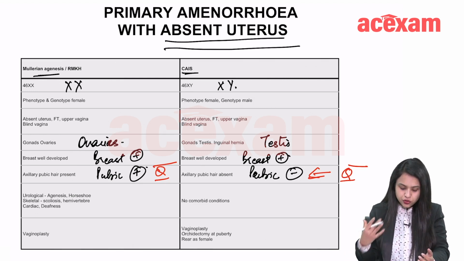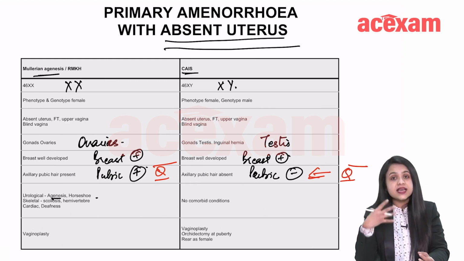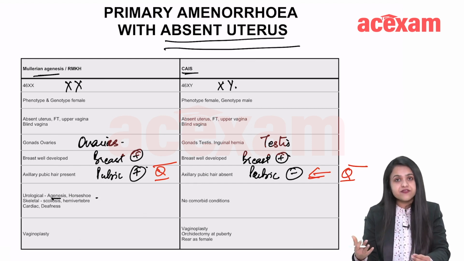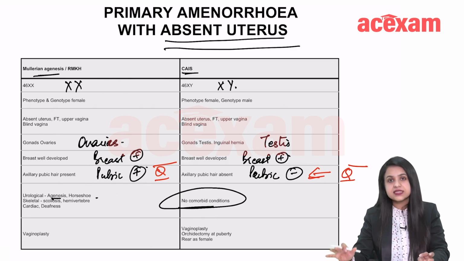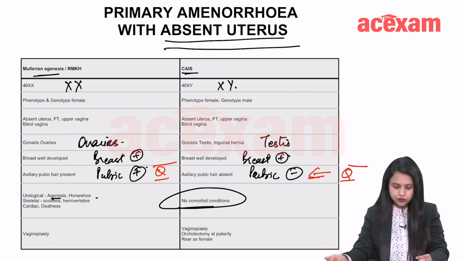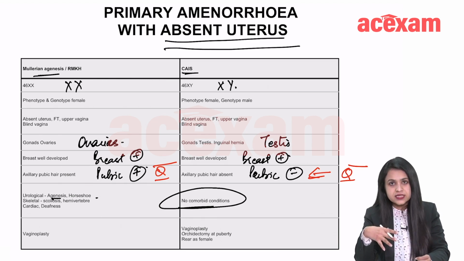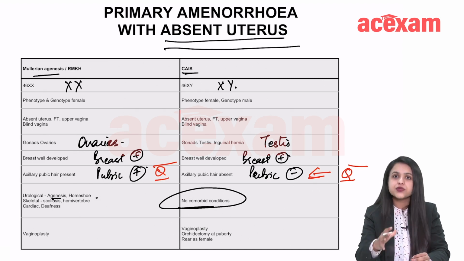So, there are urological abnormalities like renal agenesis, horseshoe-shaped kidney. Then there are skeletal abnormalities like scoliosis, cardiac abnormalities, deafness, but no such comorbid conditions are seen with CAIS. So, it has a slightly better prognosis. In Müllerian agenesis, you will do vaginoplasty for her to have a good sexual life.